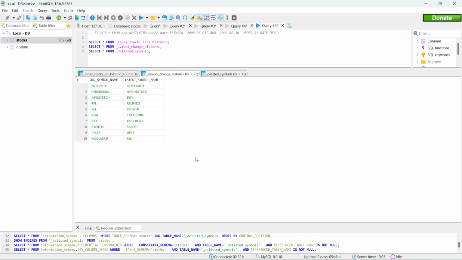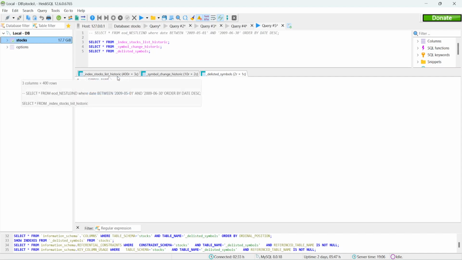And there's another challenge: some symbols I could not get data for at all. Even if you go to the NSE site, the data is not present at all. So then I had to add those symbols to delisted symbols. Of course, there are many other delisted symbols like Satyam Computers and some other stocks, but I still have some past data for those symbols. So for whichever symbols I don't have any data, I just added them to delisted symbols, so that I will not be considering these symbols in my backtest. Okay, that's an exception here which we cannot avoid, right? I hope you understand all the struggles to find survivorship-bias-free data for Nifty 50 and Nifty Next 50.